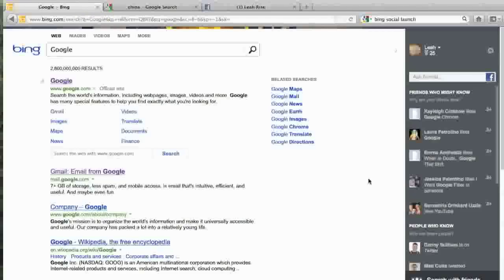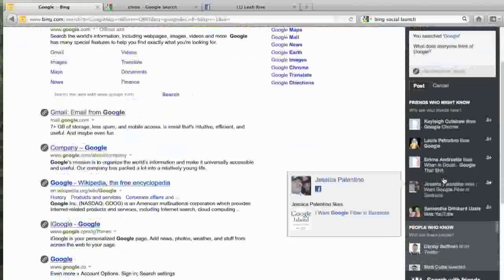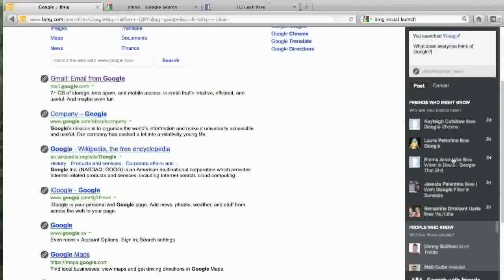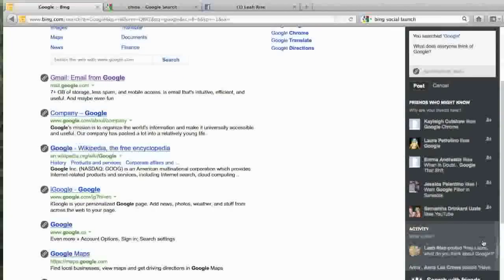However, let's say that I don't think anyone over here actually is going to help me out. I don't think any of them have the answer. So I can come up here and I can ask my friends in general, what does everyone think of Google? And then when I post it, it's actually going to go to my news feed so that everyone can see. But also, let's just take a look at the rest of these features. These are obviously my friends here in the Facebook results. And then down here, people who know, people that are relevant.